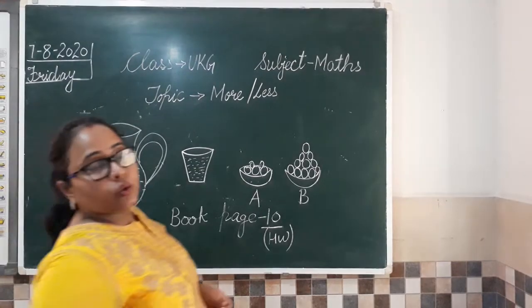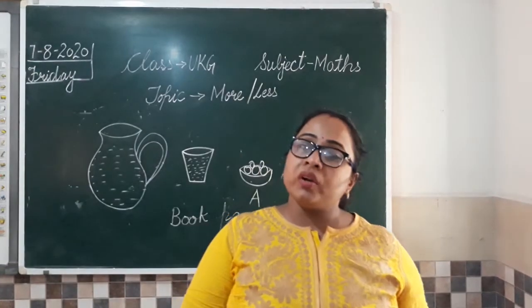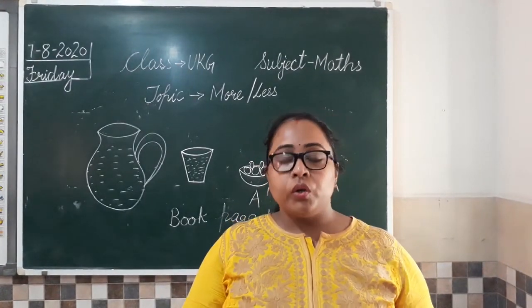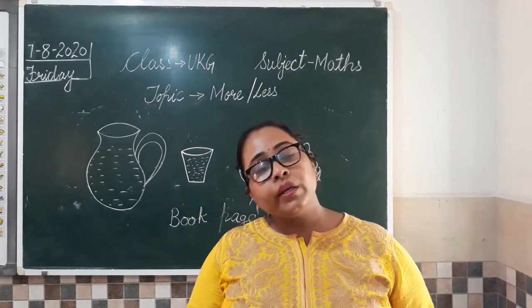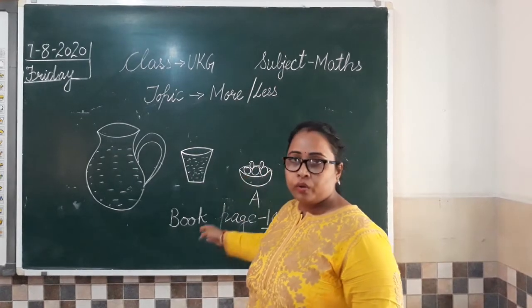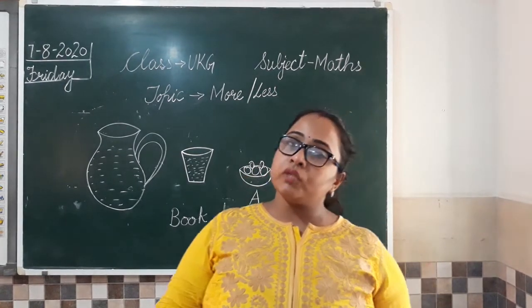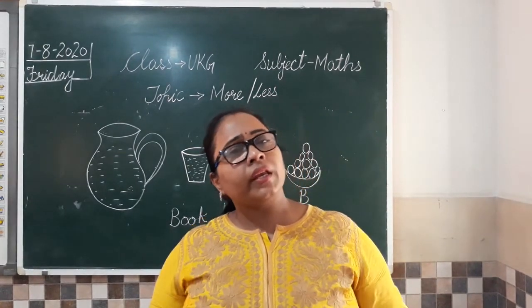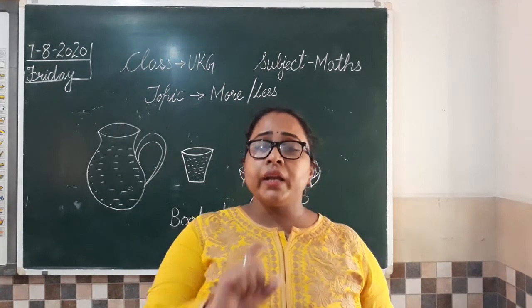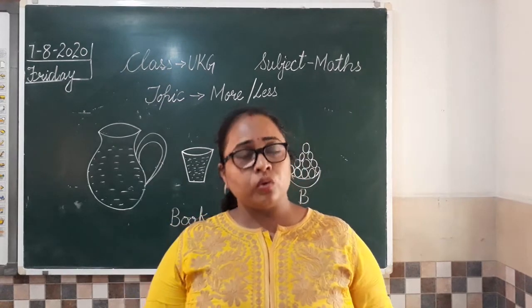So class, you have understood both your homework as well as your classwork. So in classwork, in your notebook, you are going to draw any two type of comparisons. Either it can be like this, I have drawn on the board, or something which I have shown in the notebook. You can draw any type of comparisons, color those pictures and write more or less below those pictures.